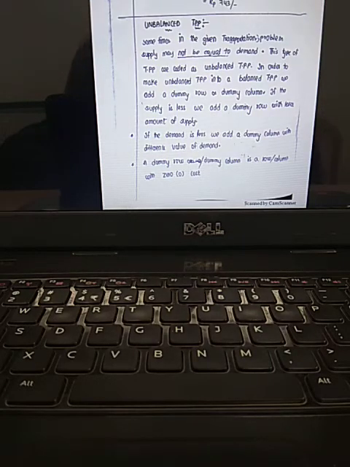Till now, we came to know that the transportation problem can be solved in two stages. One is called the IBFS stage, meaning initial basic feasible solution stage. Under that, five methods are there. One is northwest corner rule, next row minima method, column minima method, matrix minimization method, and the final one, Vogel's method.